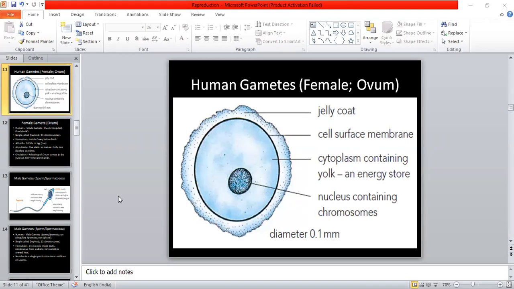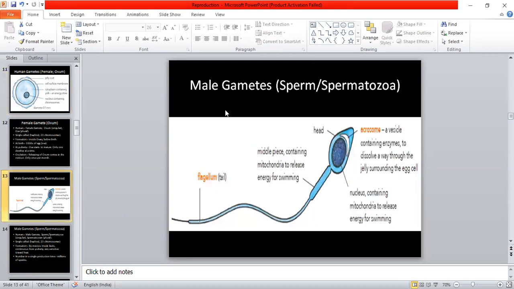Now as we move forward towards the male gamete, so we will see that the second part is, sorry, the first part, when we talk about it, first of all we talked about the acrosome. Now we will move towards the nucleus. Now what happens, the nucleus is round-shaped and it is present in the head part of the sperm, and this middle part contains mitochondria, which release energy for swimming.